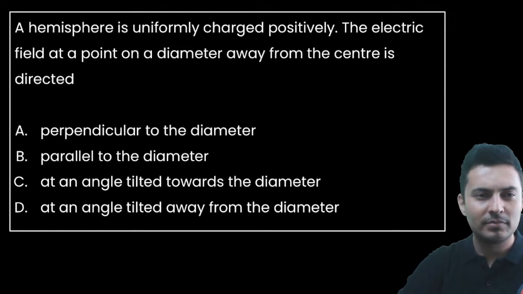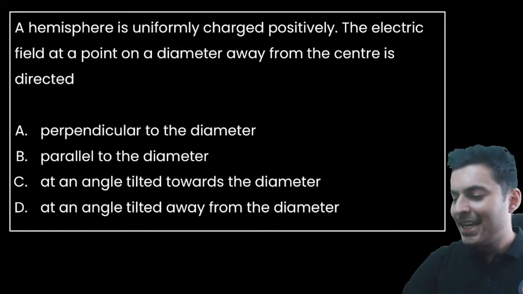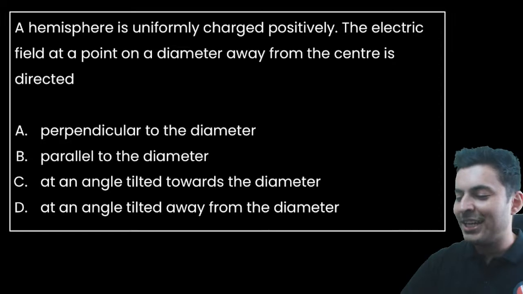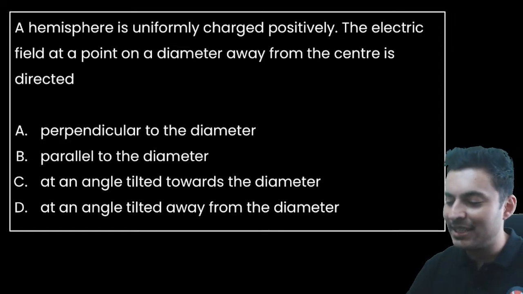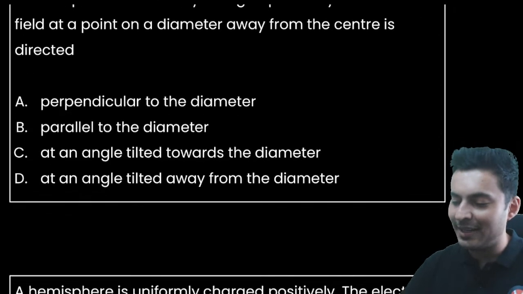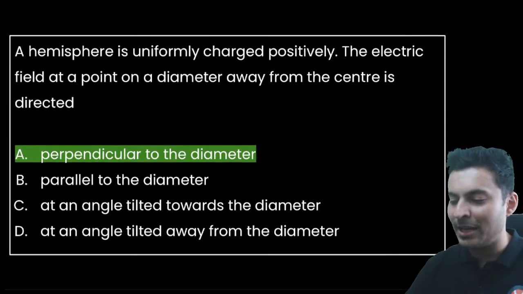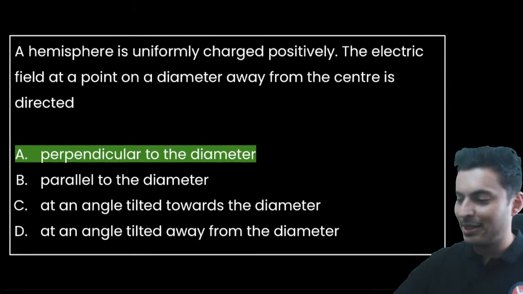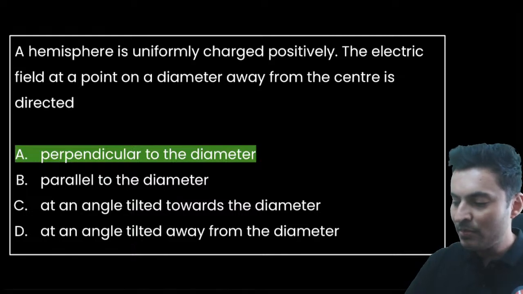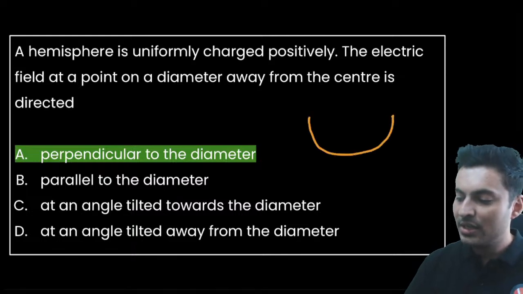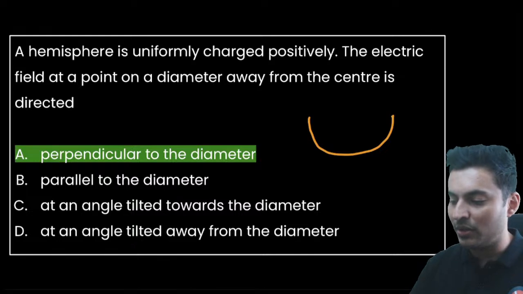What do you think? Yes, a hemisphere uniformly charged positively. The electric field at a point on a diameter away from the center is directed where? The answer is perpendicular to the diameter. Think of this as the hemisphere, which is charged positively. The electric field at a point on the diameter, away from the center.